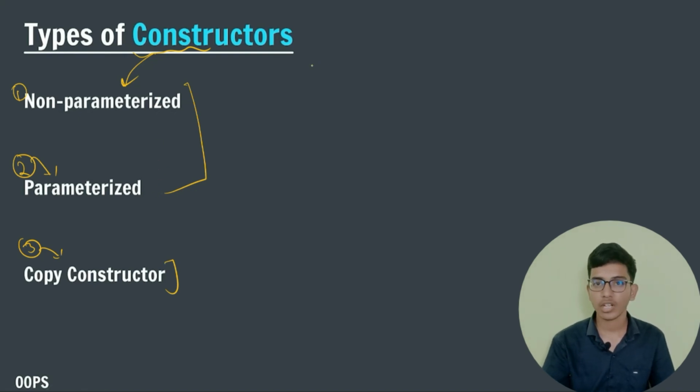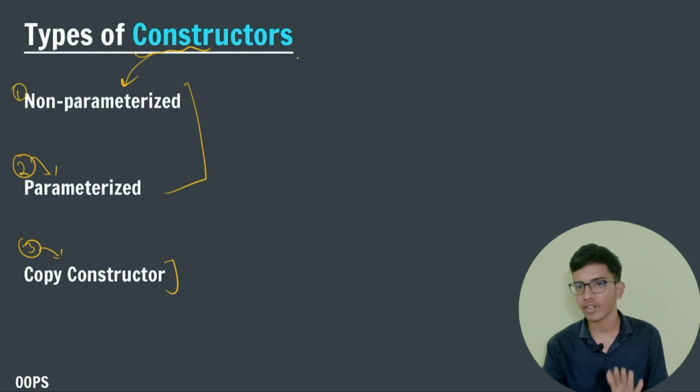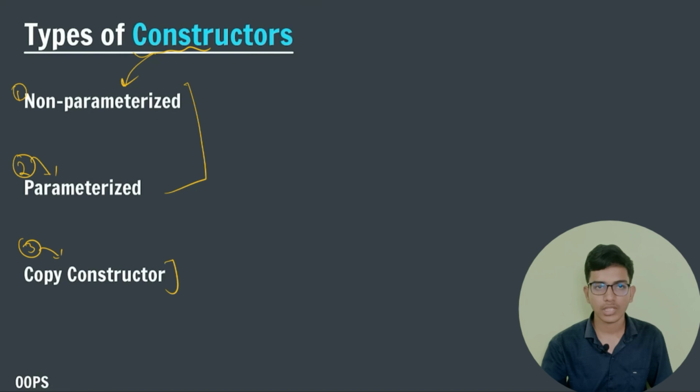We are writing our constructor. We already studied that the constructor name should be our class name. So now I am going to first create my class Student.